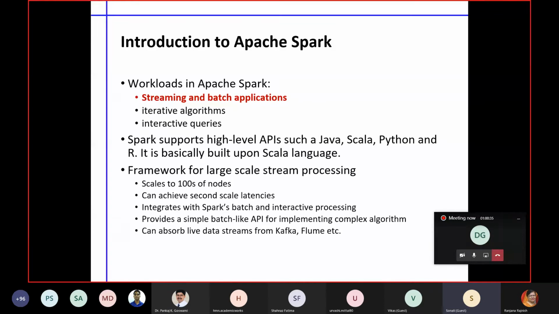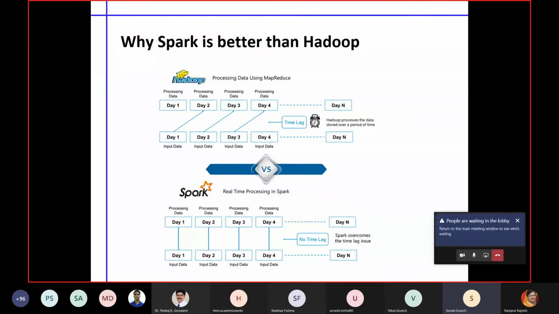So although Kibana is rich in some sense, if the application is more towards real-time analytics, it's better to switch to Spark and its visualization tool other than Kibana. So I can show you the difference here. You can say that it is not real time because there is a time lag.